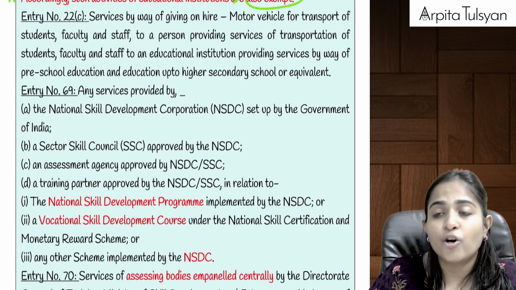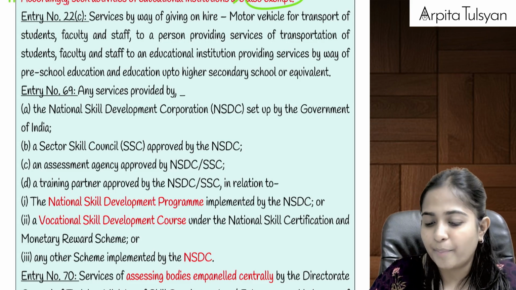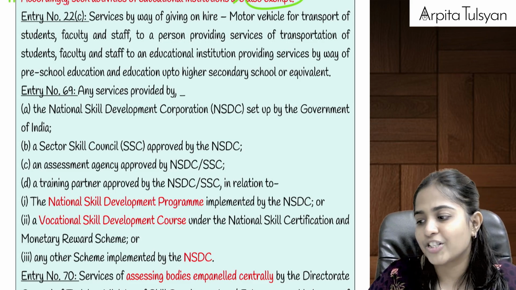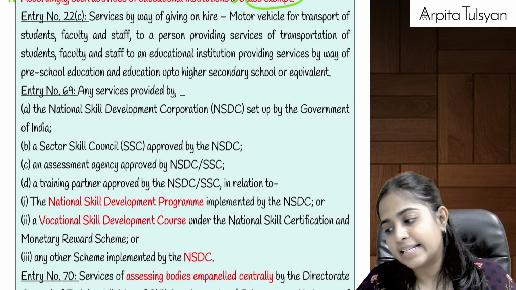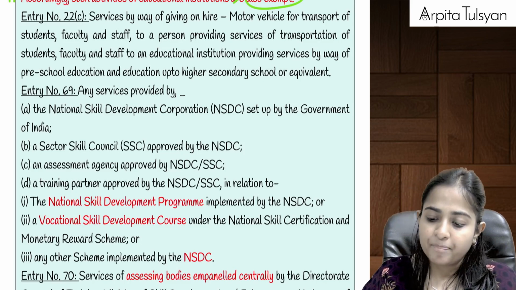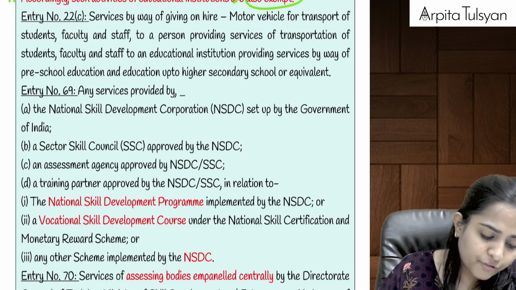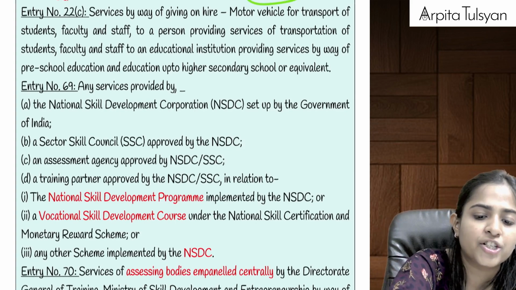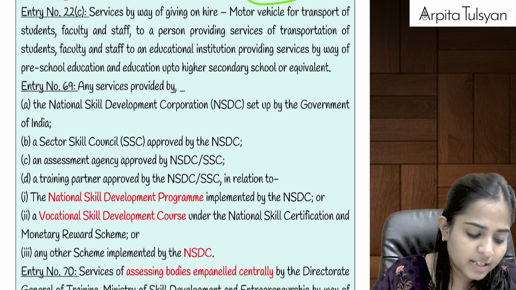So these were your major entries, or these were your major transactions under entry number 66, and entry number 66 gets over here. Are you clear till here? Okay, then the last few more entries under your educational services. See what they are telling.